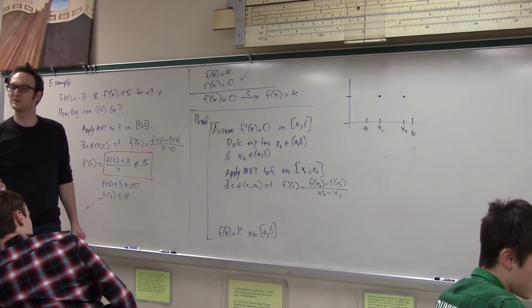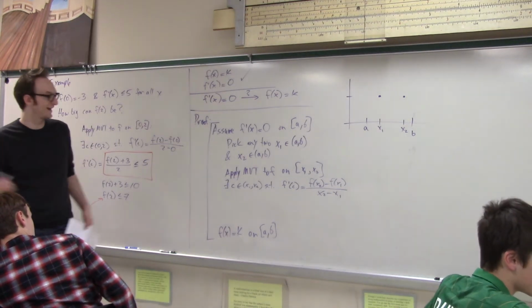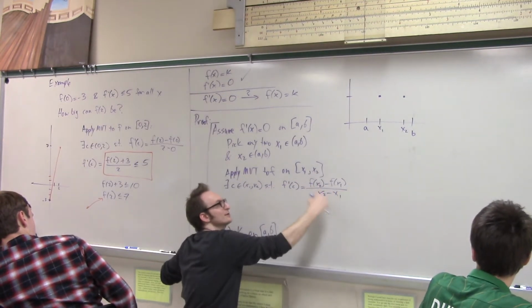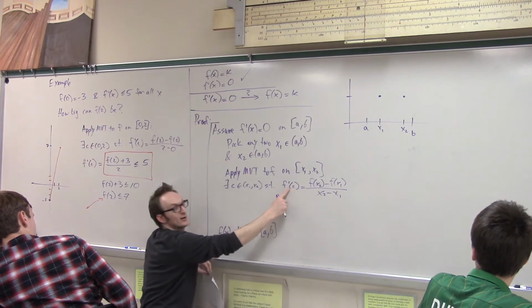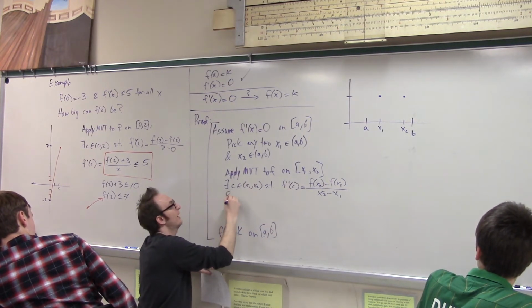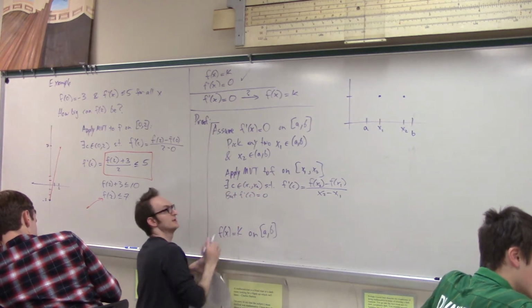That's what the mean value theorem tells me. But of course, what is f prime of c? It's 0, right? This says that if you take any 2 points whatsoever, their average rate of change must equal the instantaneous rate of change. But the instantaneous rate is just 0, right? So I'll just write, but f prime of c is 0 by assumption.